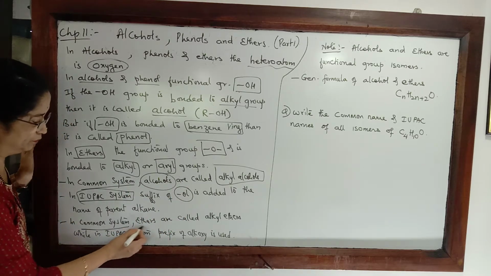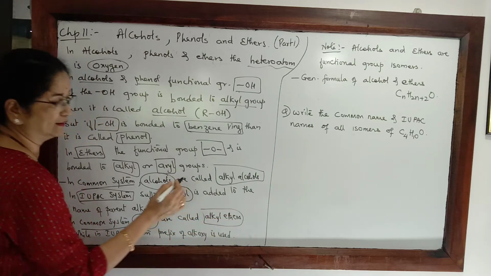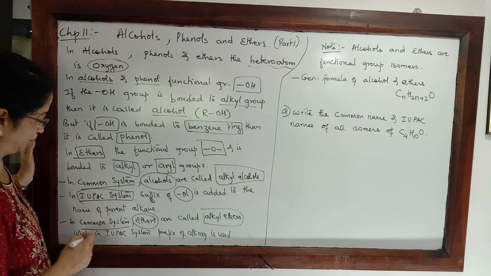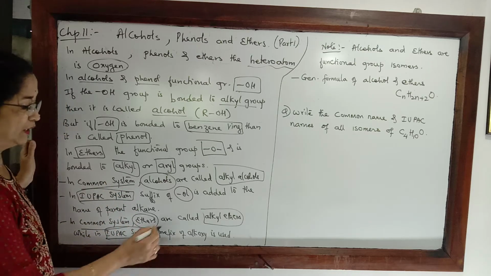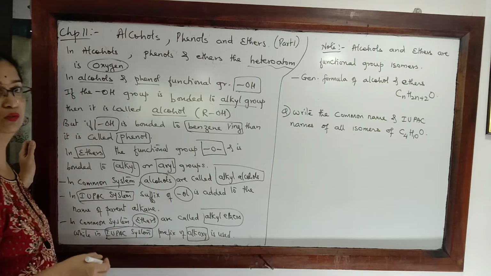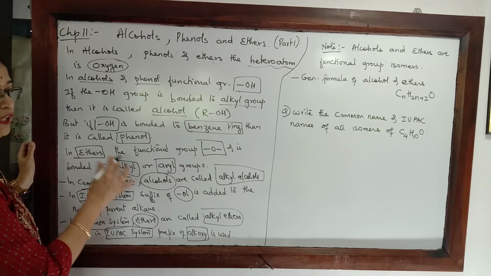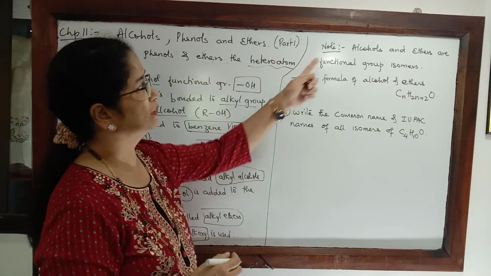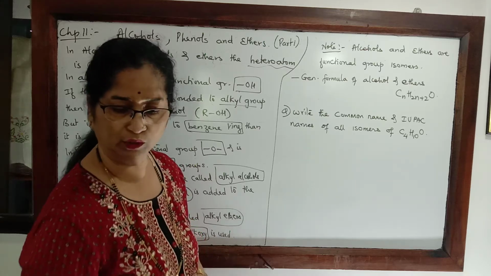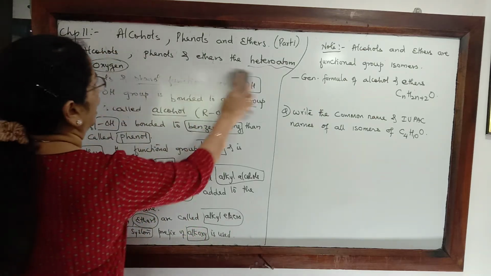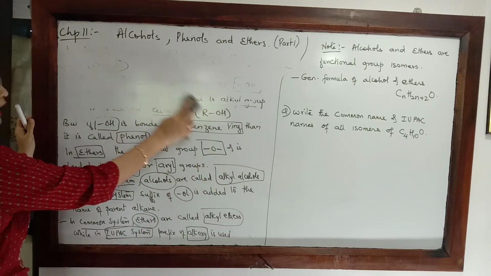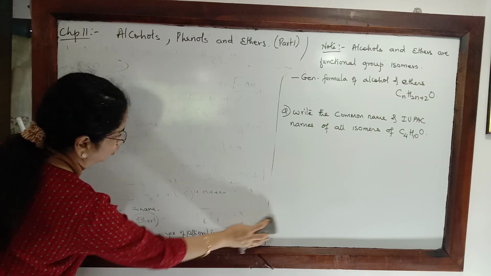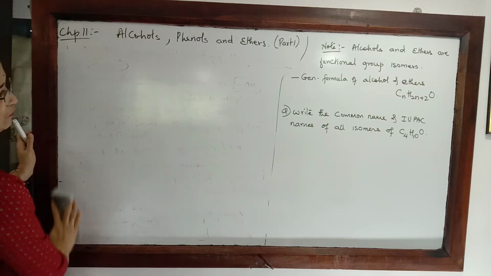In common system, ethers are called alkyl ethers. So we'll write the name of the alkyl groups in alphabetical order and end it with the word ether. But in IUPAC system, we use a prefix of alkoxy to the word alkane. So in order to understand all this, let us take a few examples. But before we take a few examples, let us note that alcohols and ethers are functional group isomers. That means they have the same molecular formula but different functional groups. And to understand this, let us take a first question.